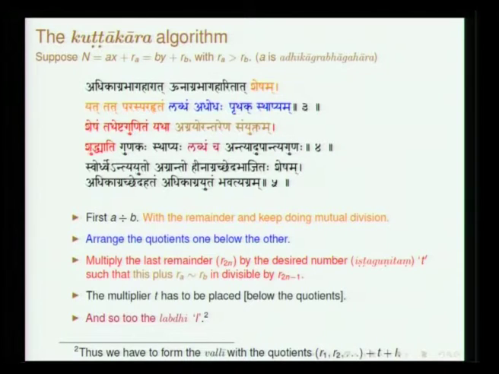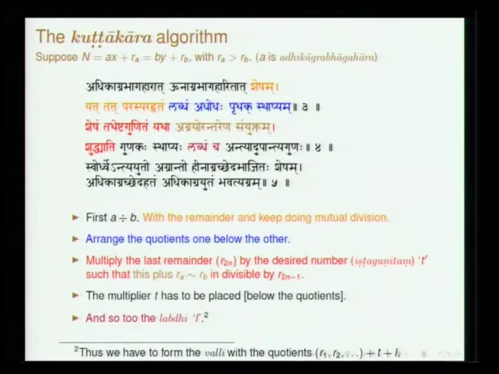Shesham tatha ishta gunitam, he calls it as ishta. So, Aryabhatta called it as mati. Ishta gunitam yatha agriyor antarena sanyuktam. See, agra, as I was mentioning, refers to the remainder. Antara is difference, antarena sanyuktam. So, when it is added or subtracted, shuddhyati. Shuddhyati here means divides without any remainder. That is what is meant by shuddhyati.